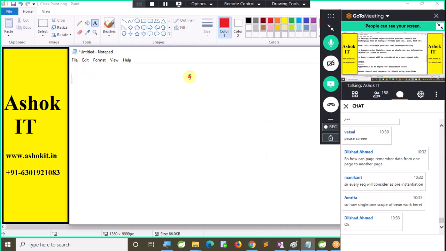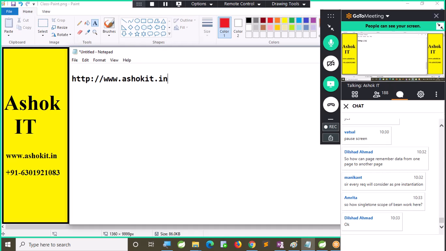Now let us see here. I want to retrieve one employee's data from a server, so I will pass the employee ID: http://www.samashokit.in/get/101.